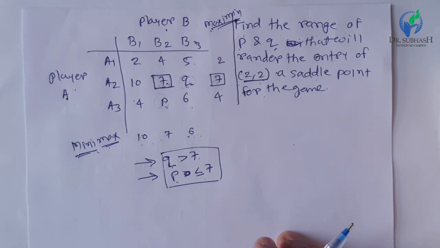And lastly, we have seen the saddle point, which is when the values of the maximin and minimax principles are identical. When the saddle point is present during the game, the value of the game is exactly equal to the value of the saddle point. Thank you, friends.